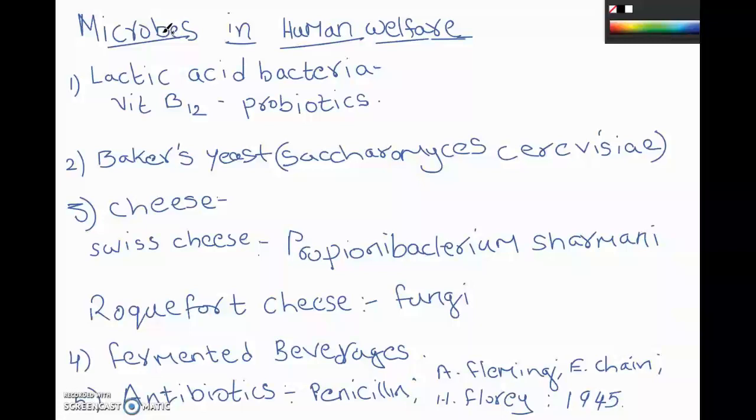And you also know that nearly uninhabited places are also inhabited by the microorganisms. That means they survive in very drastic environments. That's why we say that these microorganisms are omnipresent. Omnipresent means you can find them everywhere, and in very drastic types of environments also you find them.